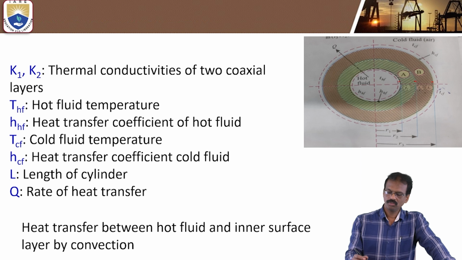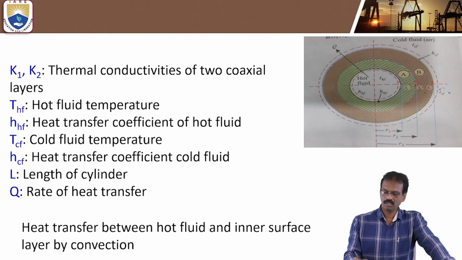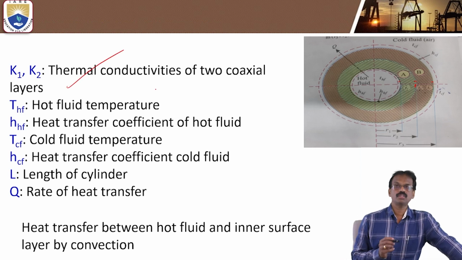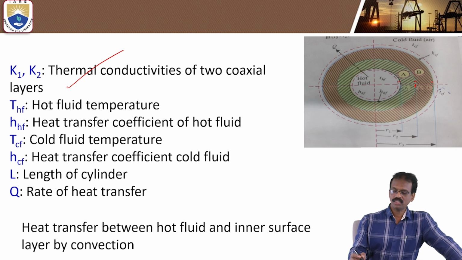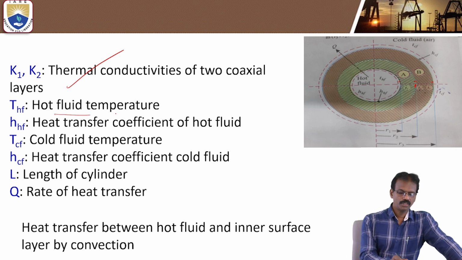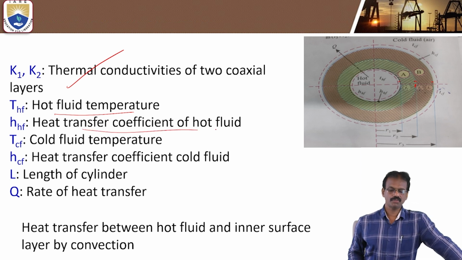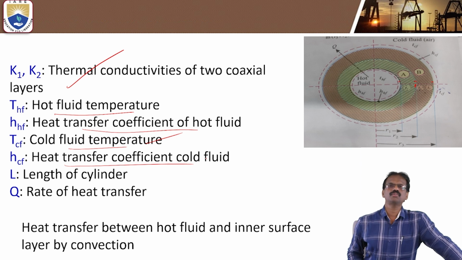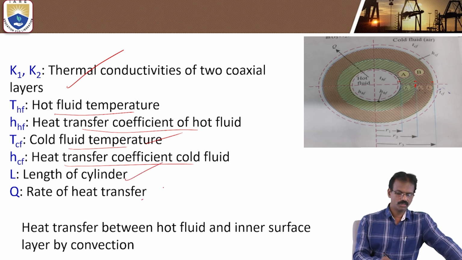These are the values. For the radii, the inner radius you can take as R1, the outer radius of the first layer is R2, and the outer radius of the second layer is R3. K1 and K2 are the thermal conductivities of the coaxial layers, layer A and layer B. THF is the hot fluid temperature, and HHF is the heat transfer coefficient of the hot fluid. TCF is the cold fluid temperature, and HCF is the heat transfer coefficient of the cold fluid. L is the length of the cylinder, and Q is the rate of heat transfer.